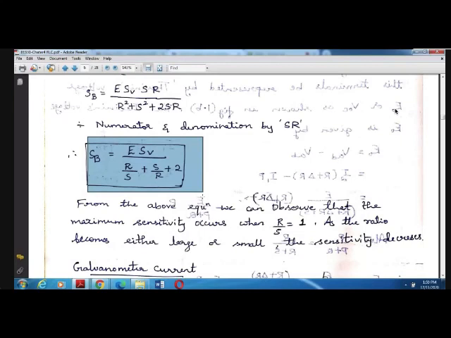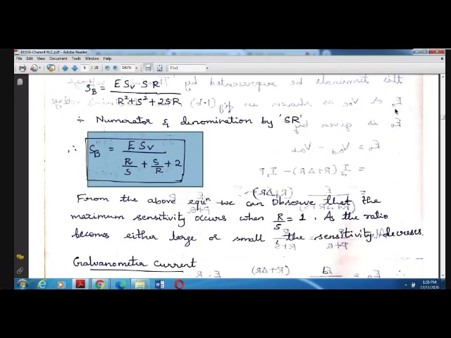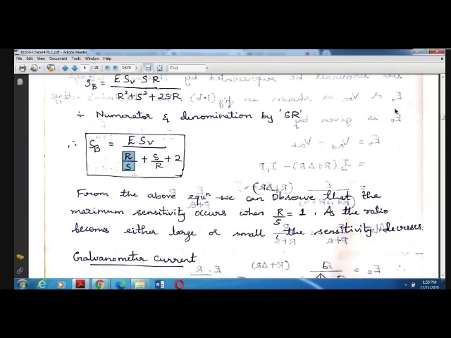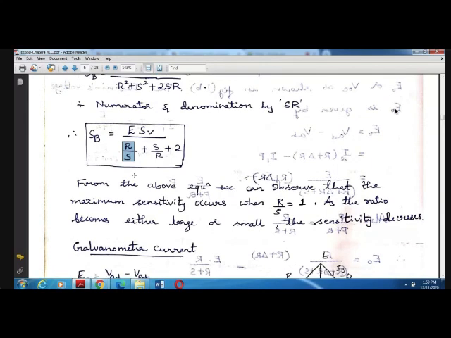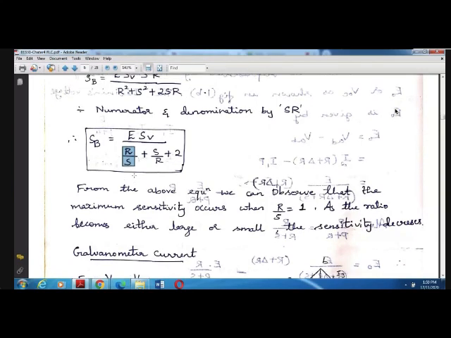From the equation we can observe that the bridge will show maximum sensitivity when R by S is equal to 1. If the ratio R by S is equal to 1, maximum sensitivity will occur in the bridge. As the ratio becomes either large or small, the sensitivity will decrease. It should always be 1 to get appropriate sensitivity. As the ratio keeps on changing, the sensitivity analysis cannot be done properly. So this is the derivation you should know.